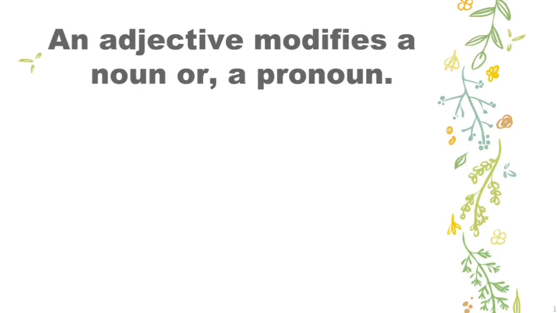Dear students, as I was saying, an adjective modifies a noun or a pronoun. What are noun and pronoun? Noun means the naming word. Now you understand? You learned about it in class 2. Nouns are the naming words, the name of any person, place or thing, or it can be any animal also. And pronouns are words that we use in place of nouns, right? So let's see how adjectives describe. Modifies means describe any noun or any pronoun.